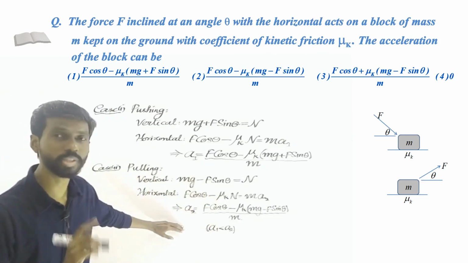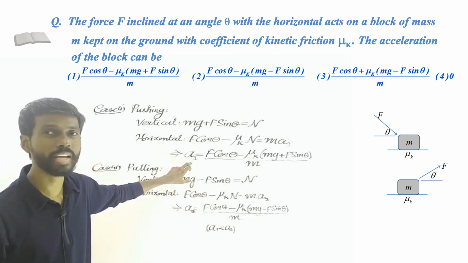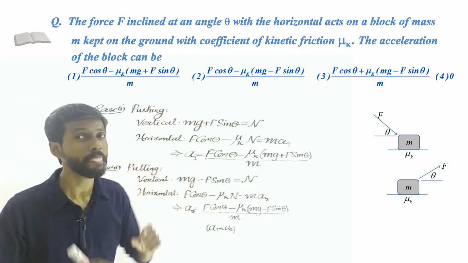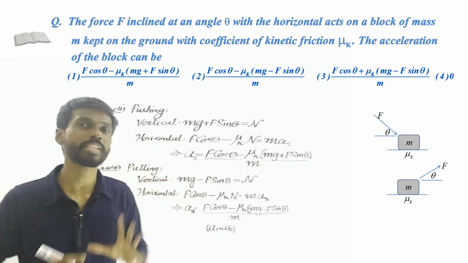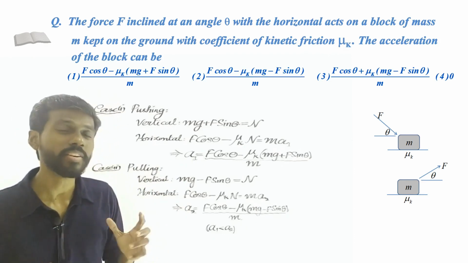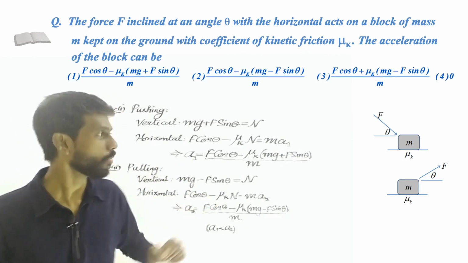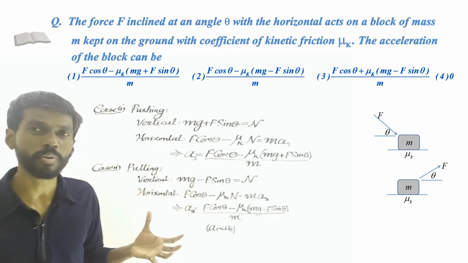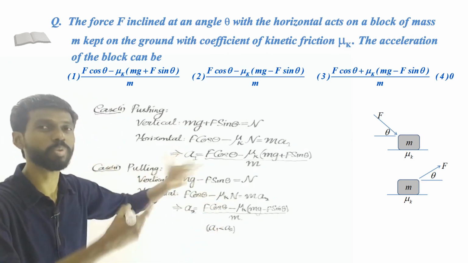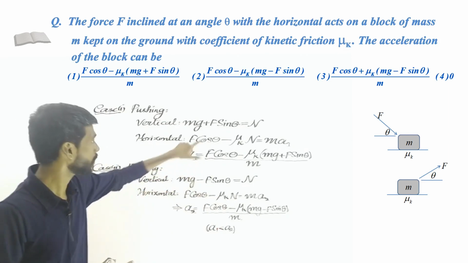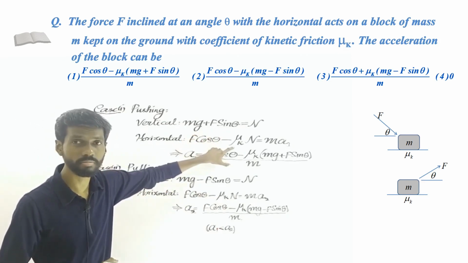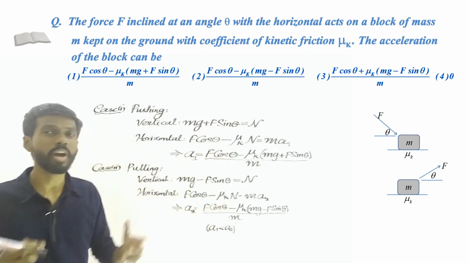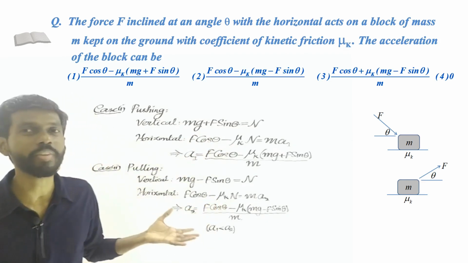But anyway, the answer to the question: this is one possible expression for the acceleration. Not only that, there is one more answer possible. The acceleration can also be zero, right? We don't know whether the object moves or not, because mu s is not even known. This is when the object moves. We assume that the object moves, so we have taken the kinetic friction. But what if the object does not move? We have not even verified that.